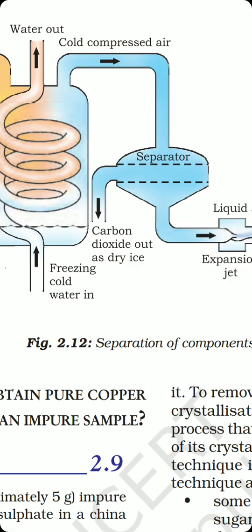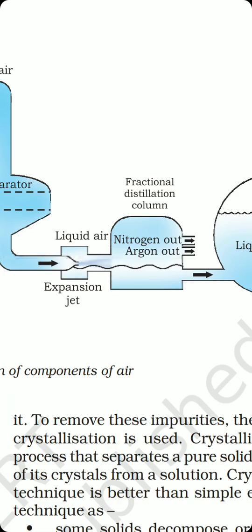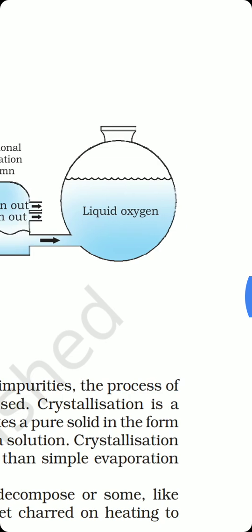This cold and compressed air, you can see, is now transferred into a separator. The separator separates out carbon dioxide from the air as dry ice. Dry ice is the solid form of CO2. From the separator, the gas passes through expansion jet and finally into a fractional distillation column where the nitrogen and argon is separated out from the air at different heights, and finally in the last stage, in the last chamber, you have liquid oxygen with you. So the complete procedure was to separate out liquid oxygen from the air.